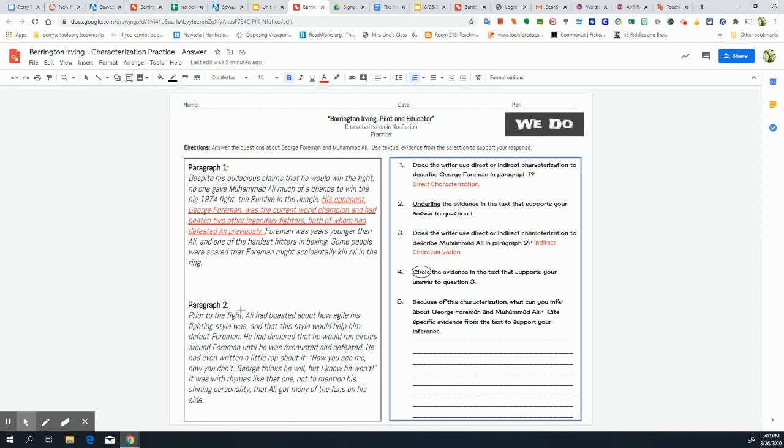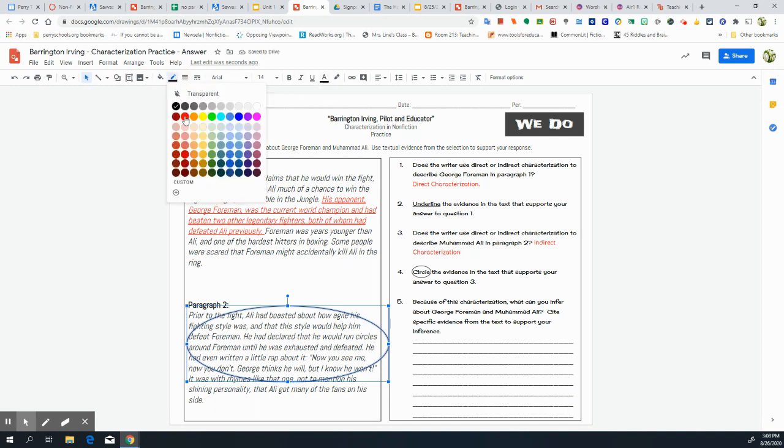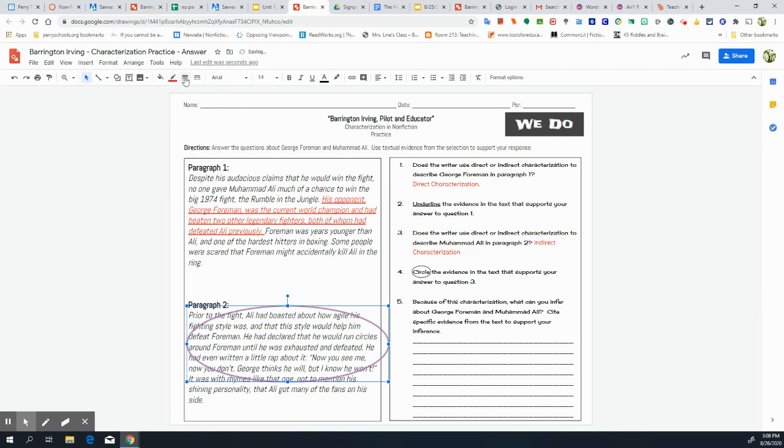So I'm actually going to circle all of this. So I've got my circle, and right now I'm just going to make it really big because I can adjust it here in a little bit. So I'm going to take my circle and adjust it around. So really all of this is that characterization, and I'm going to change that line color to red, and I can even make it a little thicker if I want. Okay, so I've got most of it in there.